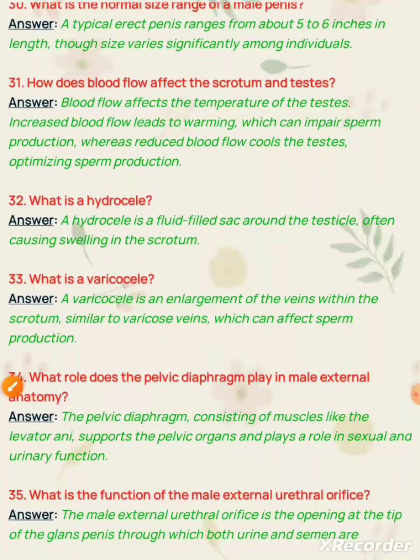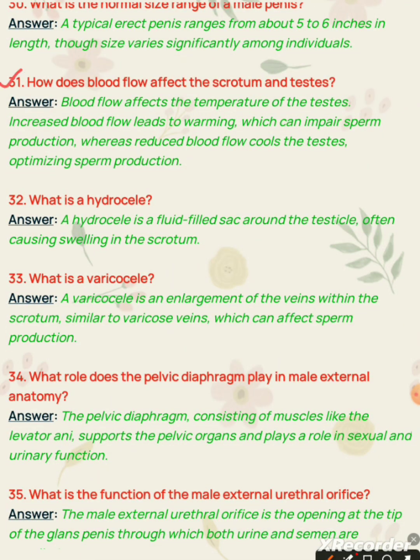Question number 31. How does blood flow affect the scrotum and testis? Answer. Blood flow affects the temperature of the testis. Increased blood flow leads to warming, which can impair sperm production, whereas reduced blood flow cools the testis, optimizing sperm production.